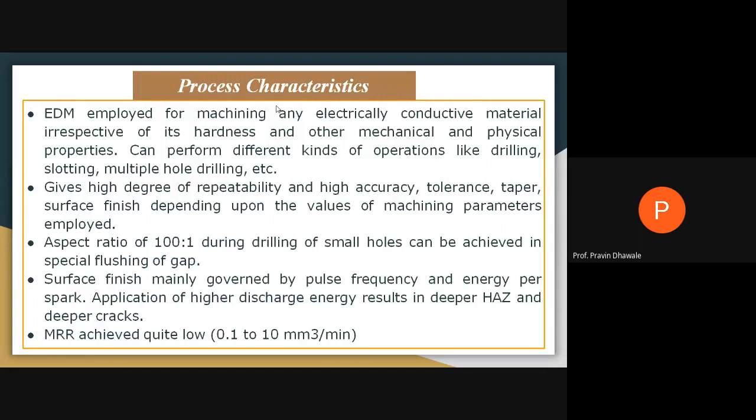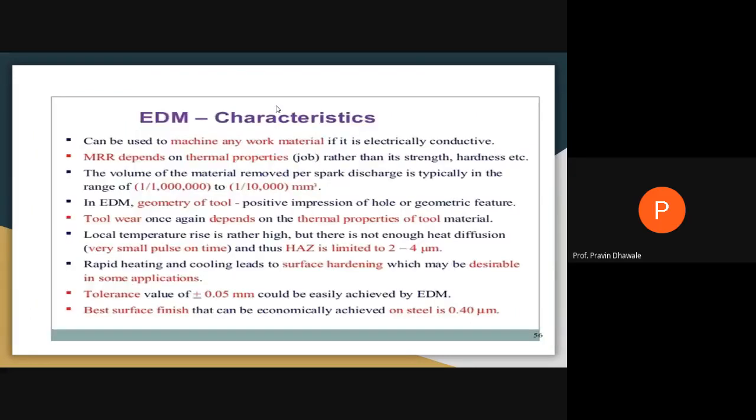And the material removal rate that is achieved will be quite low, because it is applicable for smooth finishing operation, and that will be ranging from 0.1 to 10 mm cube per minute. That will be the characteristic of this process.